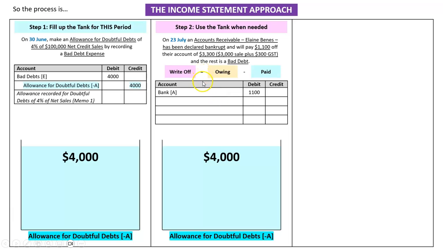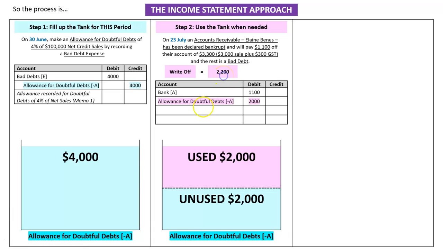So in this case, how much do I need to use up? I've allowed for $4,000. Well, let's figure out how much I'm going to write off here. So she owed $3,300 here, and she has paid $1,100. So I need to write off a total of $2,200, but $200 of that would be the GST.